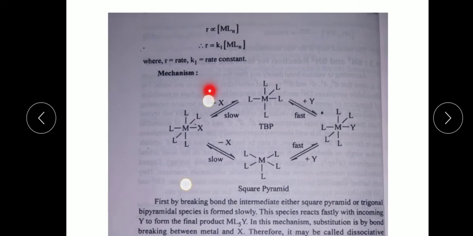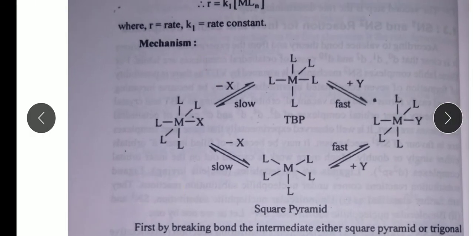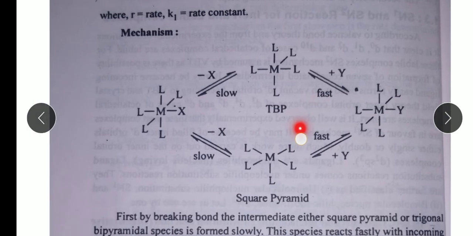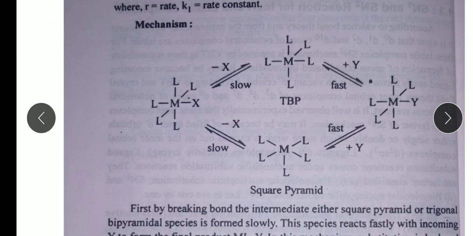Here, M, L, X. The first step is slow, that is the removal of X. So the structure is TBP. Then again addition of Y, so the reaction rate is fast and forms this type of complex. And here the total structure is square pyramid.